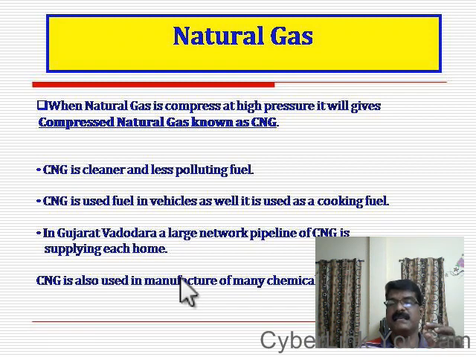Even in some parts of Delhi, there is a network of CNG pipelines through which CNG is supplied to each home for domestic use. So CNG is an example of a cleaner or less polluting fuel.